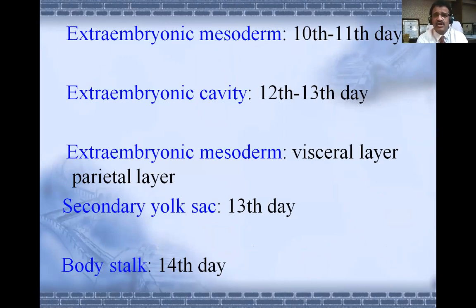Other things which form on the 10th, 11th, 12th, 13th day, or up to the 14th day, we'll see in short. Extraembryonic mesoderm appears on the 10th to 11th day. Extraembryonic cavity appears on the 12th to 13th day. Extraembryonic mesoderm, visceral and parietal layers appear. The secondary yolk sac forms on the 13th day, and the body stalk forms on the 14th day.